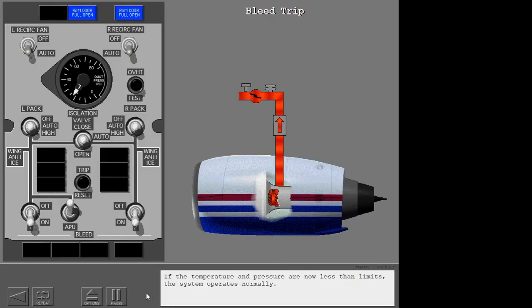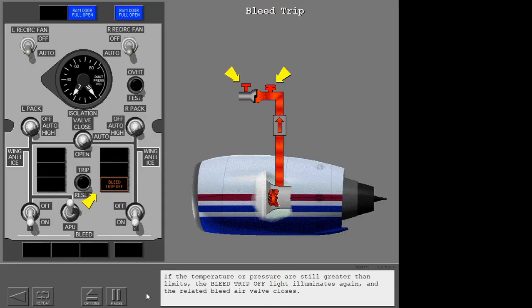If the temperature and pressure are now less than limits, the system operates normally. If the temperature or pressure are still greater than limits, the bleed trip-off light illuminates again and the related bleed air valve closes.